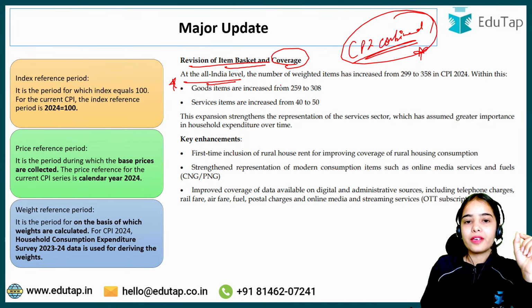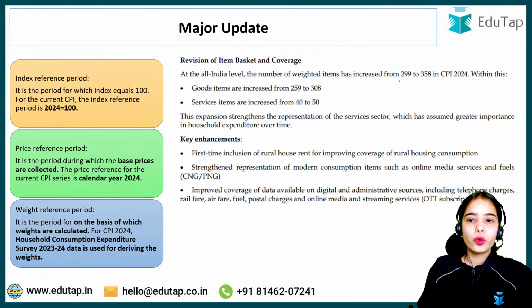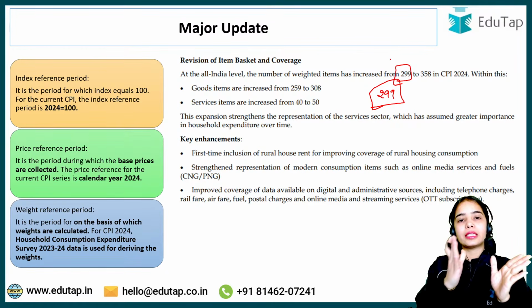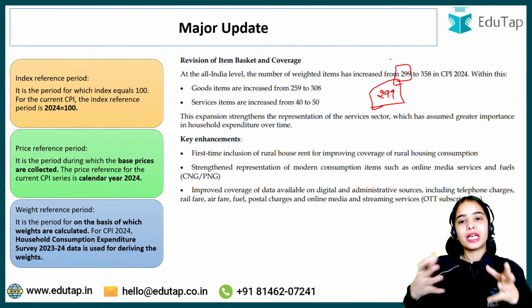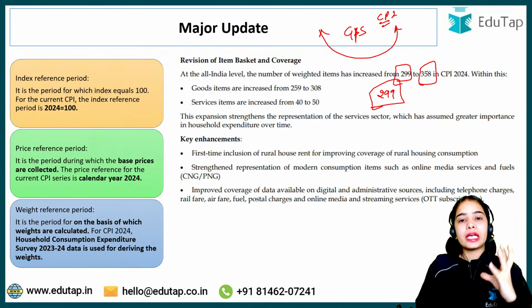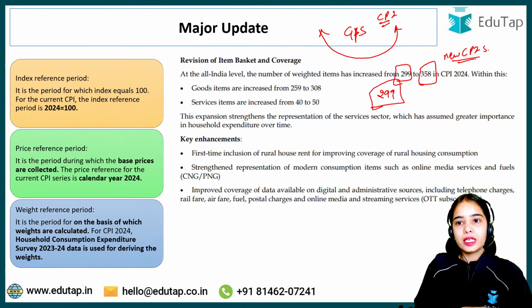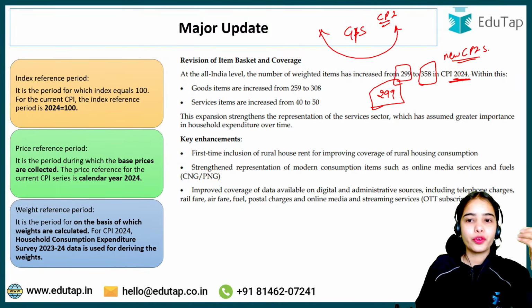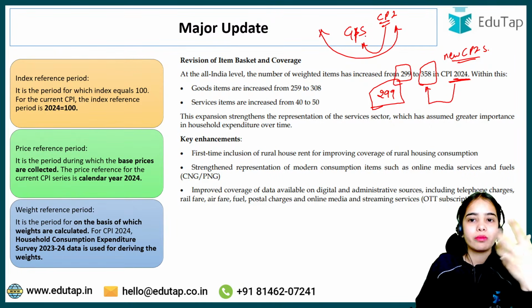At the all India level, the number of weighted items has increased from 299 to 358. Before, 299 items were taken in the basket of goods and services for the consumer price index. But under the new CPI series, CPI 2024 with the base year of 2024, the number of items in the basket is 358.